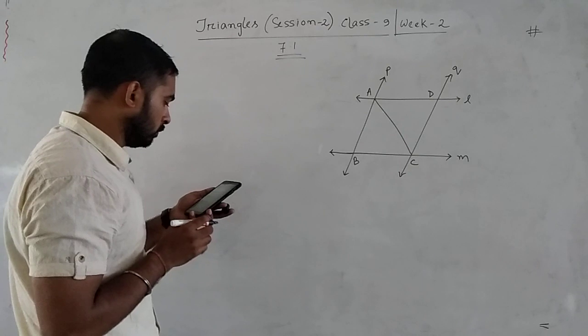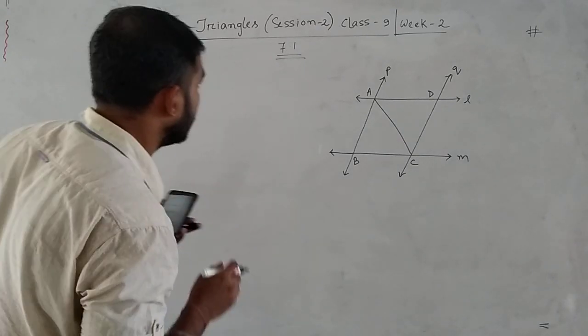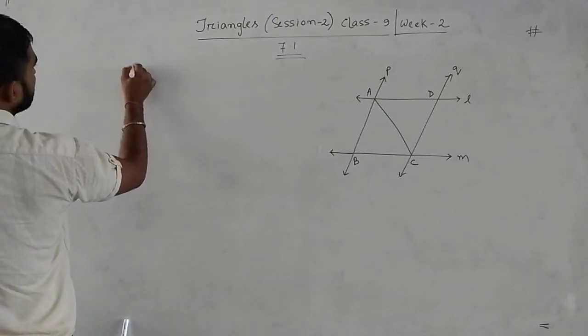Now here what is the proof? To prove that ABC congruent triangle CDA. Now here we write something in this question.